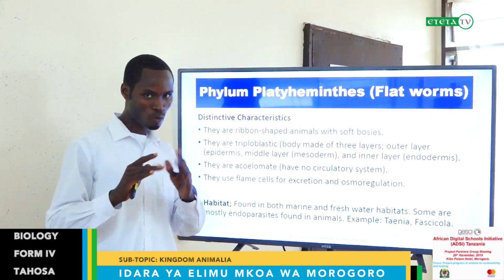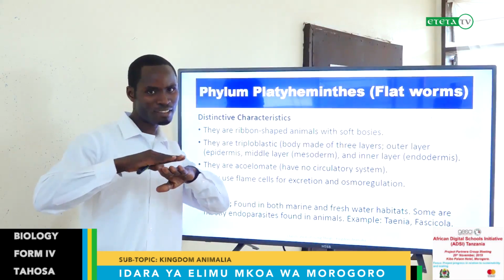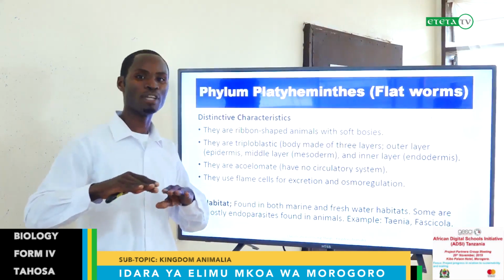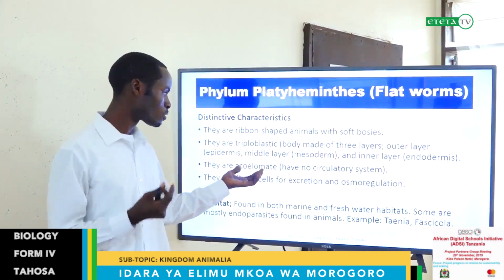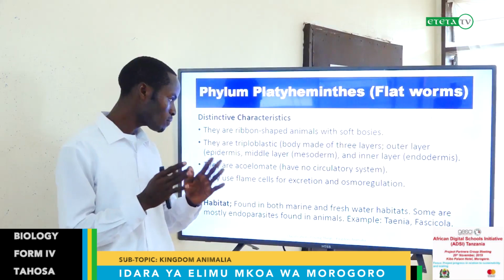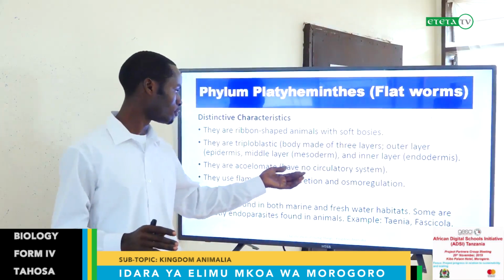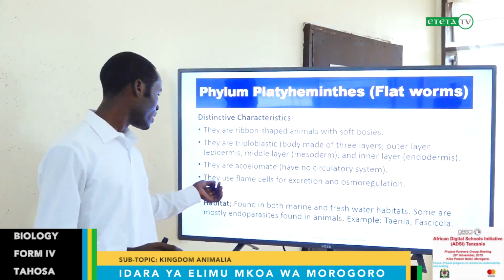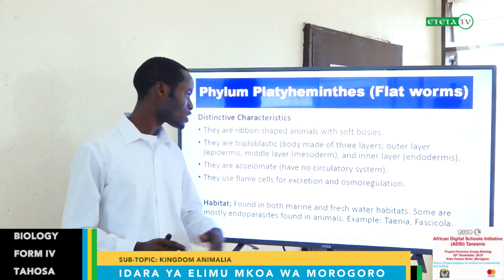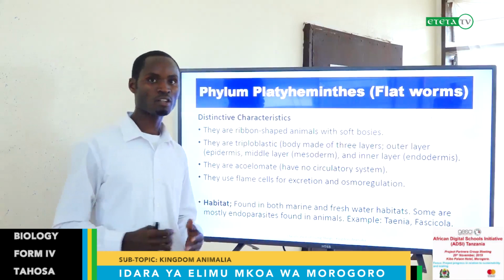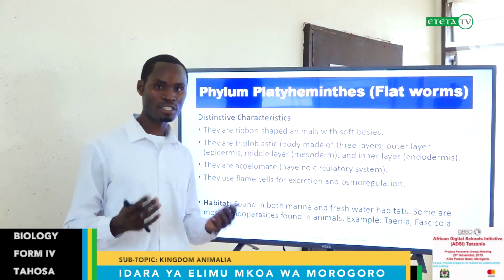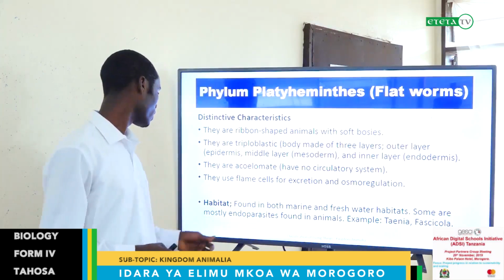Their body is quite dry because they are very flattened like a tape measure, so they don't have a soft body. They have no body fluid. In other words, you can say they have no circulatory system. They use flame cells for excretion and osmoregulation. They have these special cells instead of kidneys. They work like a kidney for excretion and osmoregulation.